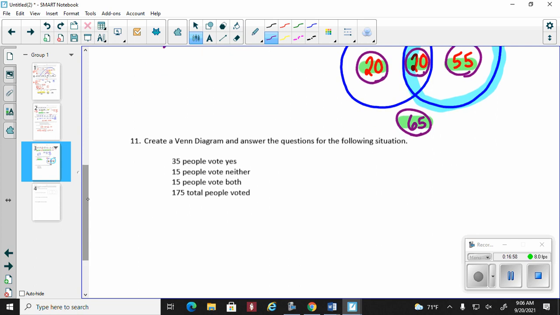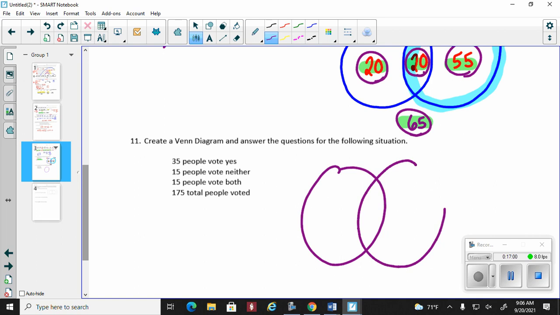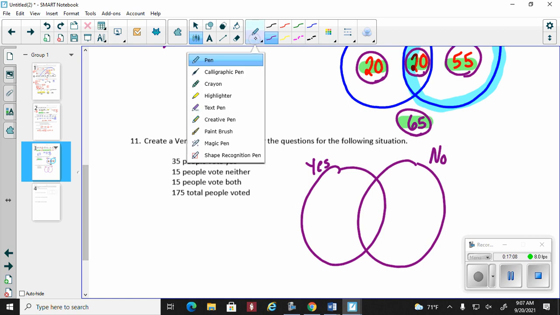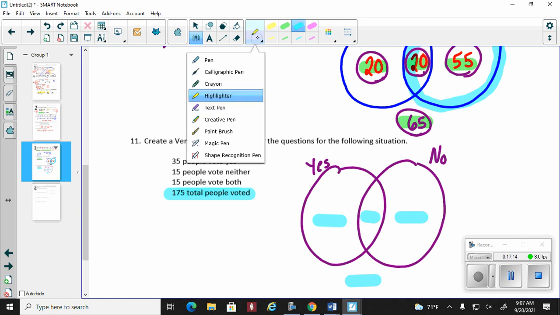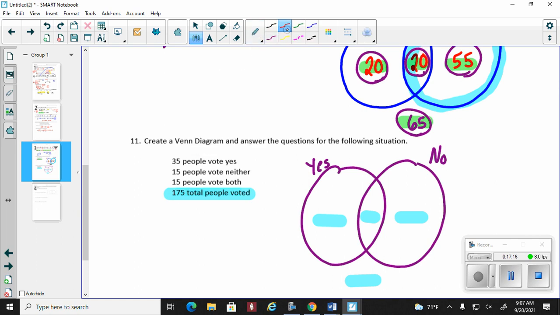So here's our next one. Trying to speed up a little bit. All right, so we vote. We have yes. We have another yes, and I'm assuming no. It doesn't say it. Remember that whatever number goes here, here, here, and here are going to add up to 175. I'm looking at my clock. I'm going a little too slow here. I need to speed up a little bit.